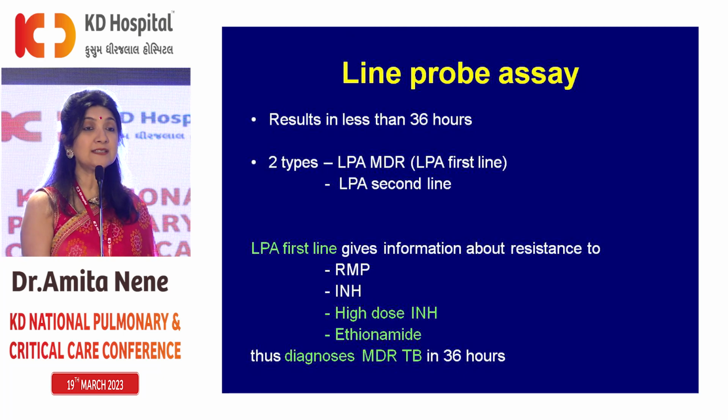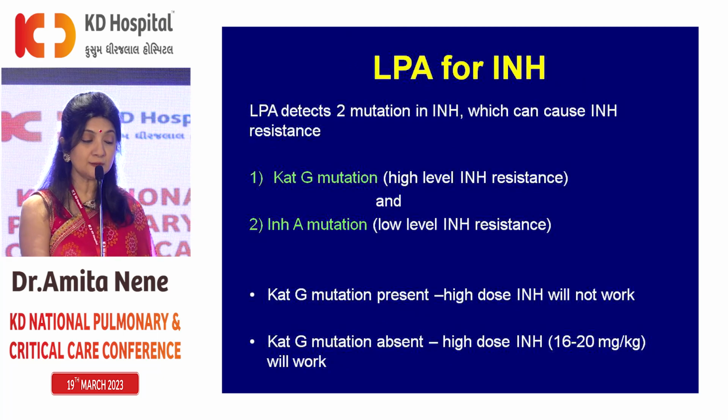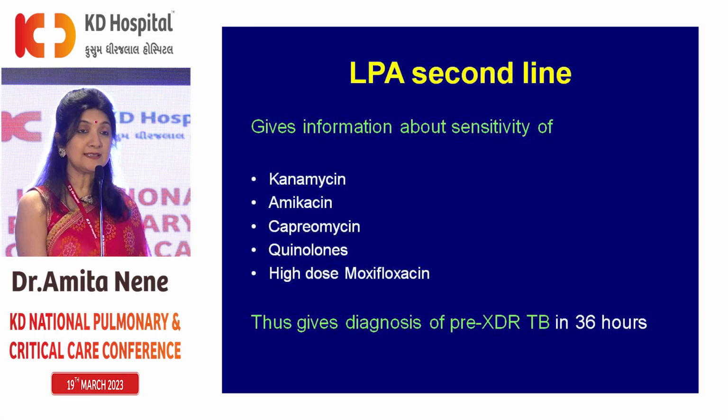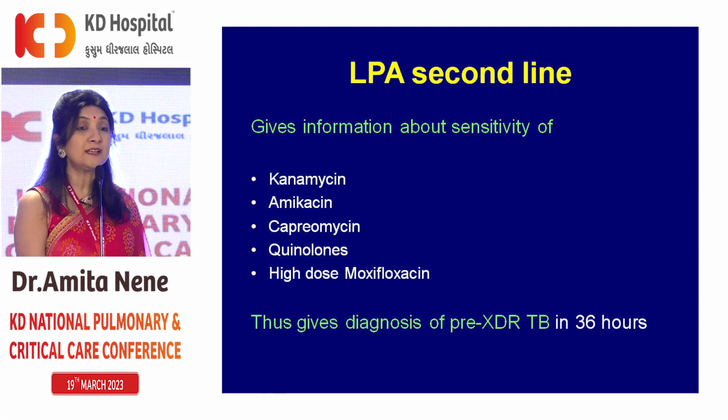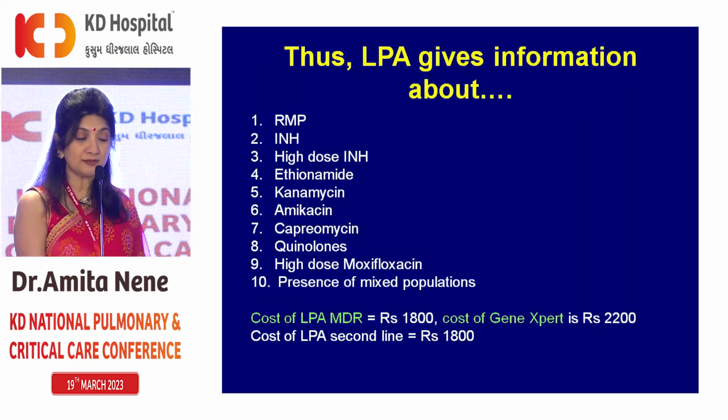And we also have LPA second line, which tells you about resistance to injectables like kanamycin, amikacin, capreomycin, and it also tells you about resistance to levofloxacin, moxifloxacin, and high dose moxifloxacin. So you can see LPA tells you about 9 drugs up front in less than 48 hours. And if the patient has a mixed population, then LPA definitely picks it up, which is a huge advantage.